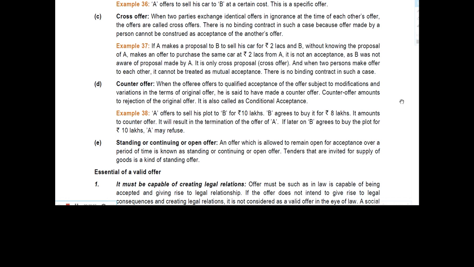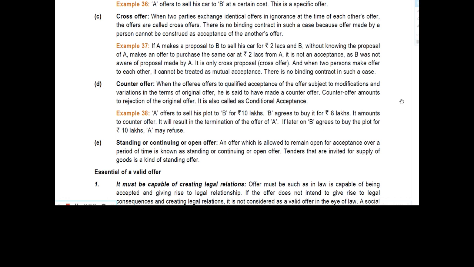Now we'll see example number 38. A offers to sell his plot to B for rupees 10 lakh. B agrees to buy it for rupees 8 lakh. It amounts to a counter offer. It will result in termination of the offer of A. If later on B agrees to buy the plot for rupees 10 lakh, A may refuse.